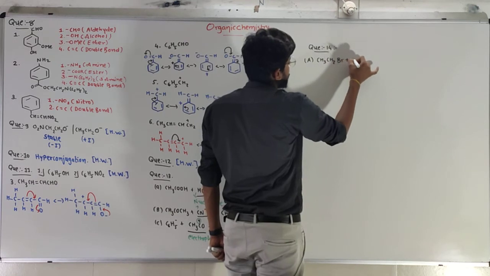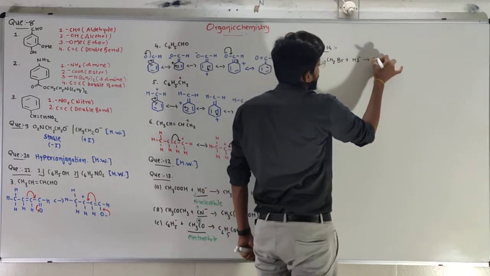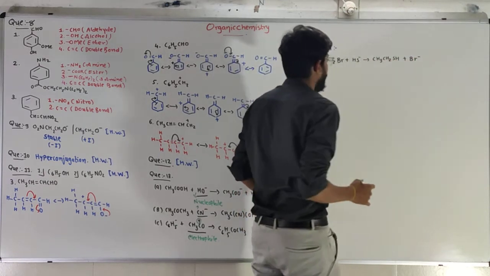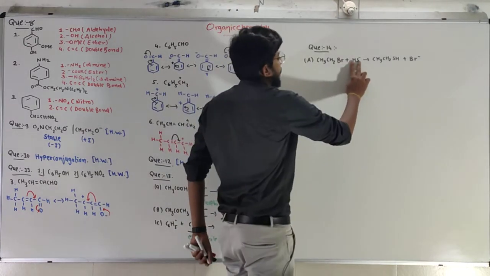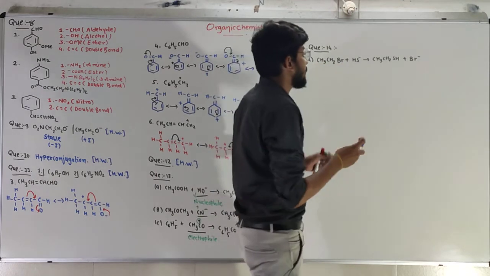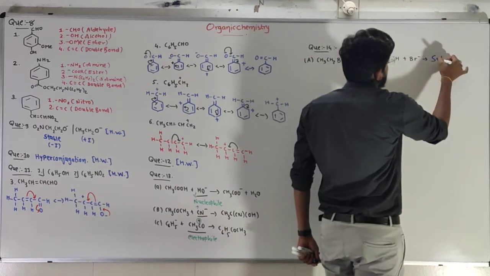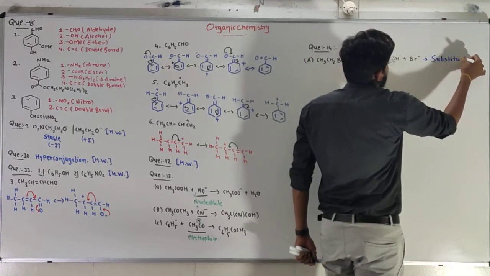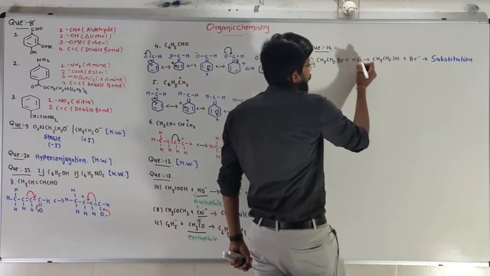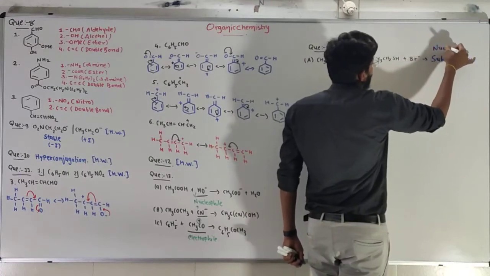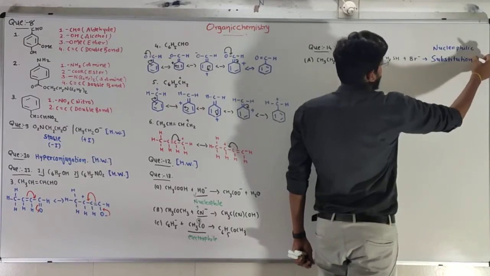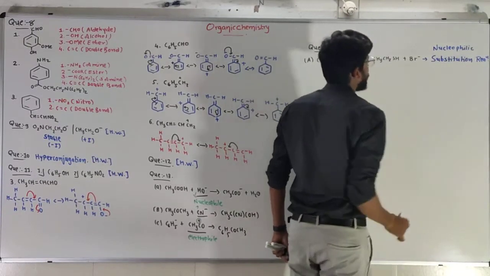CH3CH2Br plus HS minus gives me CH3CH2SH plus Br minus. Okay, you can see clearly that HS minus has taken the place of Br. That's why a substitution reaction takes place. But we have a nucleophile, that's why substitution by a nucleophile occurs. So, nucleophilic substitution reaction.